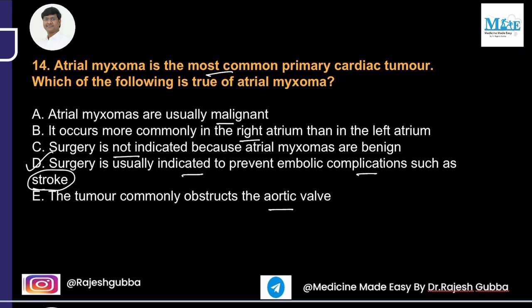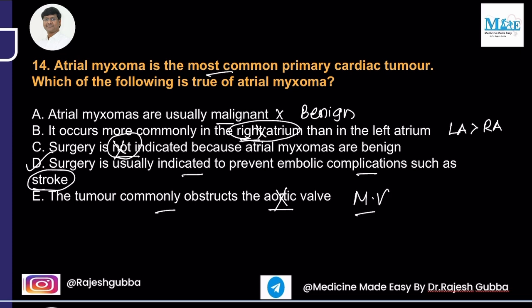And the first option, atrial myxomas are usually malignant, is a wrong statement. Most of these atrial myxomas are benign tumors. It occurs more commonly in the right atrium? That is a wrong statement. They occur most commonly in the left atrium compared to the right atrium. And surgery is not indicated is a wrong statement. Surgery has to be done in these individuals mainly to prevent embolic complications. And the tumor commonly obstructs the aortic valve. That is also a wrong statement because usually the tumor obstructs the mitral valve, not the aortic valve. Okay, next question.